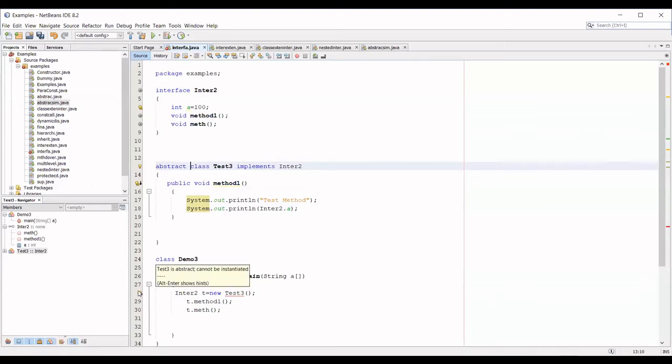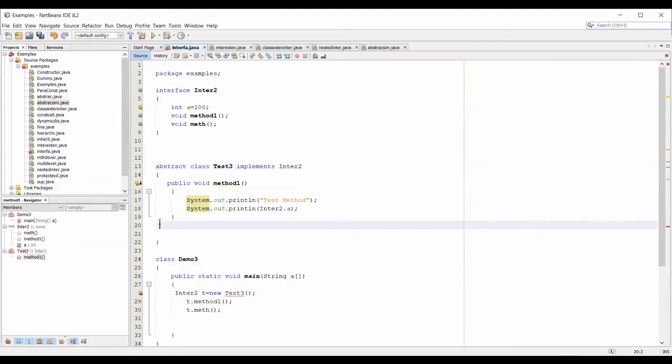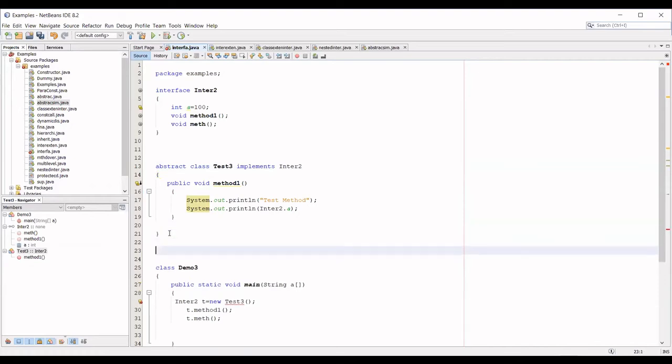No, ma'am. Can you see the error here? Can I create an object for an abstract class? No, ma'am. 100% I say no. So now if I want to access these methods' implementation, what can I do? Extend this class. Yes, I will have another class.